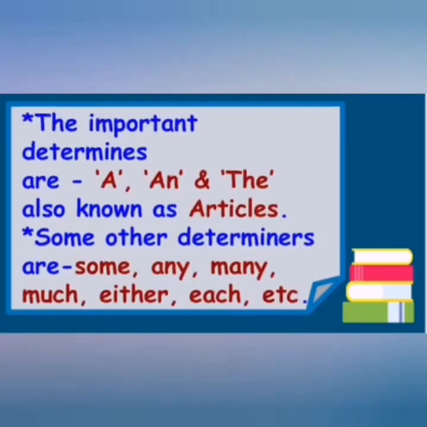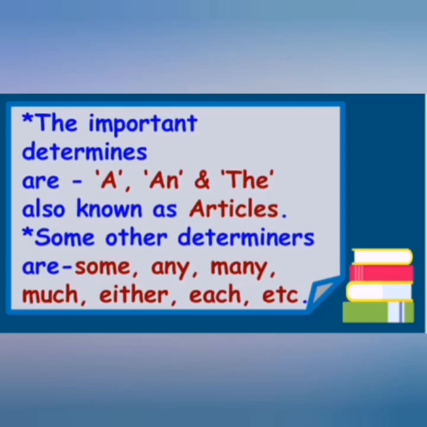Now, the important determiners are a, an, and the, which are also known as articles. Some of the other determiners are some, any, many, much, either, each, etc.